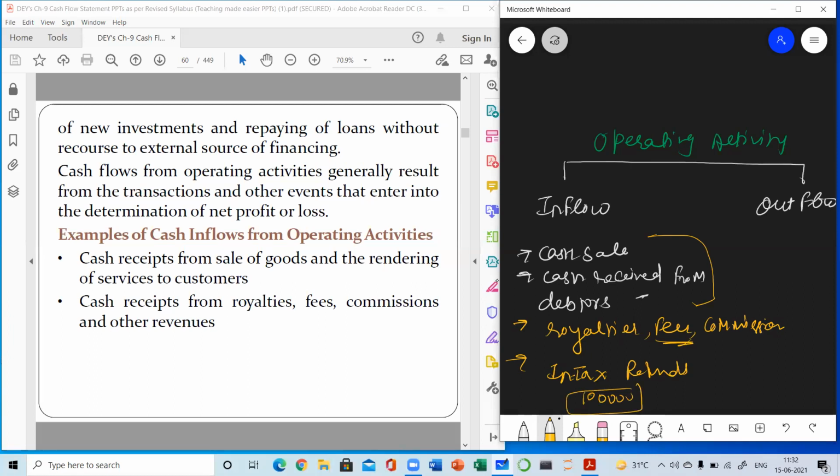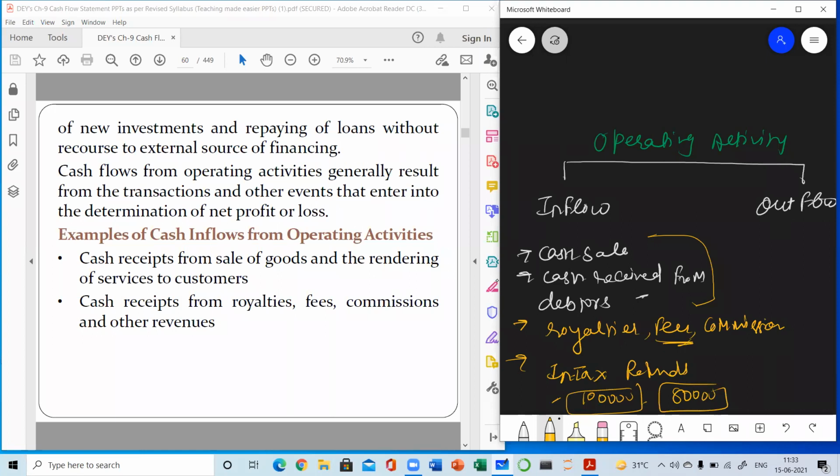But actually, when the net profit came at the end of the year and they calculated the tax, it was 80,000. So the difference of 20,000, they will be getting back. This is known as refund of income tax. So it is actually a cash inflow. And why am I recording it in the operating activity? Because the tax we are paying is on the main business operation.